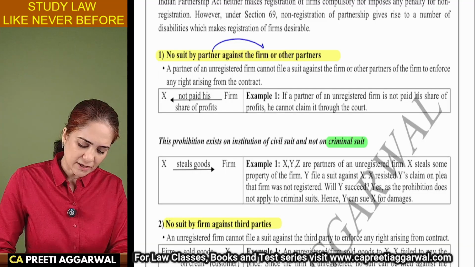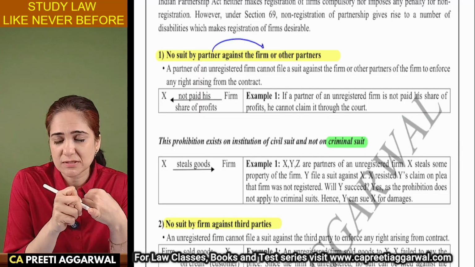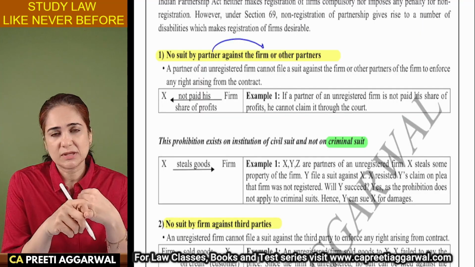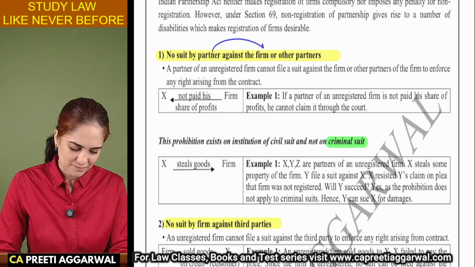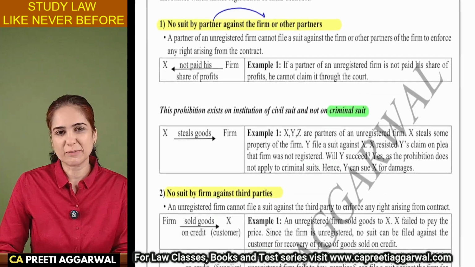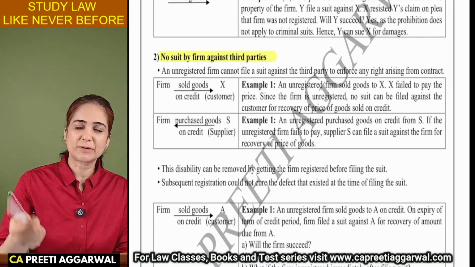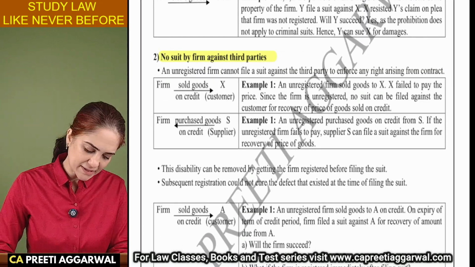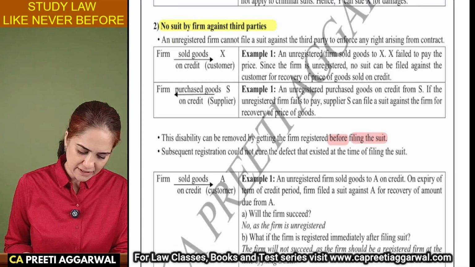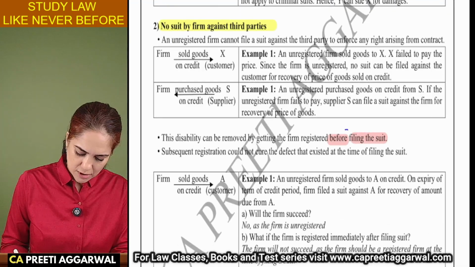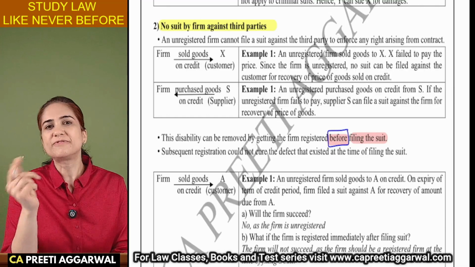But other than that, if you are not given your share in the profit, if you are not allowed to participate in the conduct of the business, then you cannot file a case against the firm because it is unregistered. Better to get the firm registered. We cannot file a case against a third party, but a third party can file a case against us. But this disability can be removed by getting the firm registered before filing the suit. So you first get yourself registered, then you file a case.